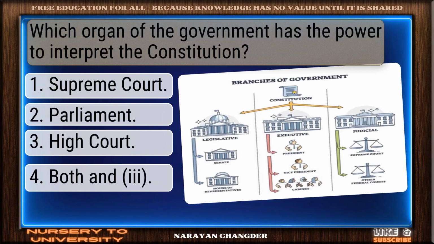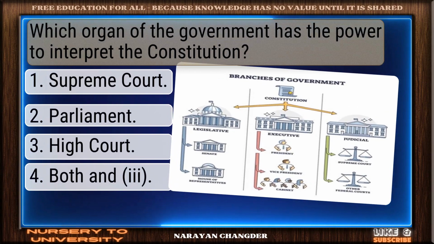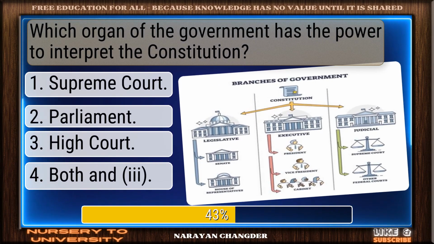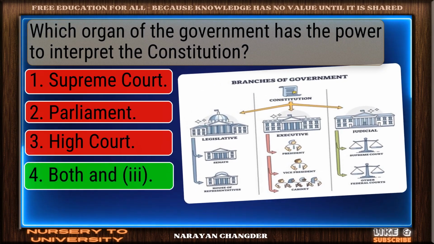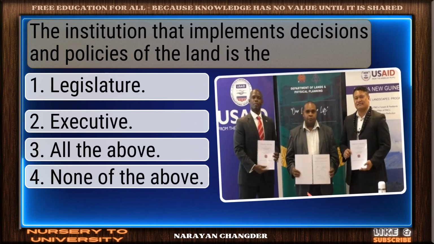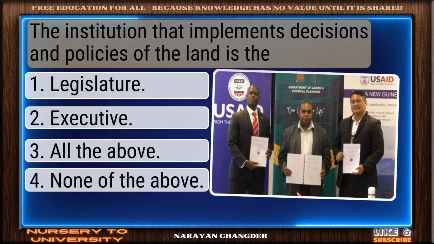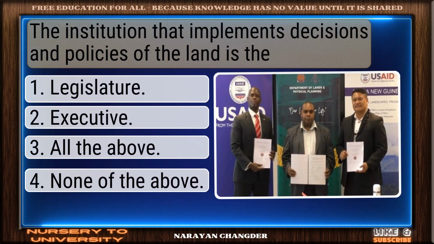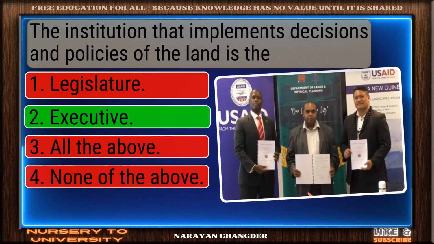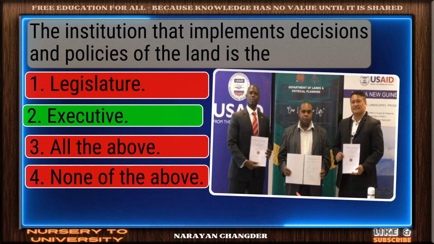Question number 45. Which organ of the government has the power to interpret the Constitution? Or? Correct, both, and is the right answer. Question number 46. The institution that implements decisions and policies of the land is the... Well done. Executive is the right choice.